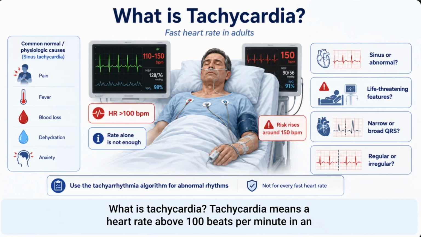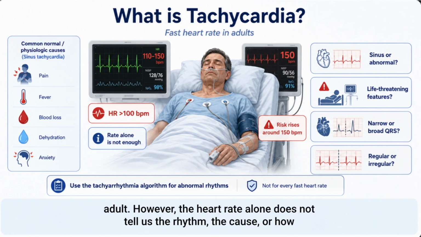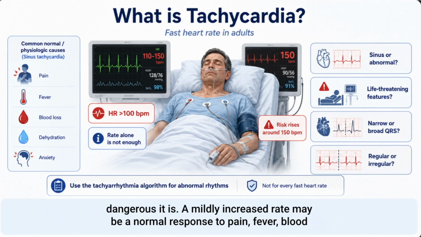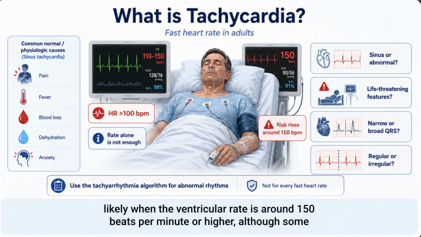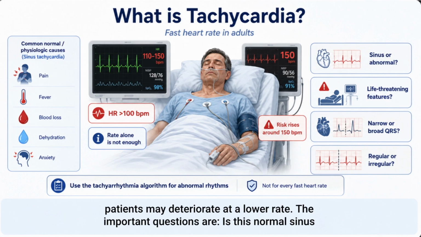What is tachycardia? Tachycardia means a heart rate above 100 beats per minute in an adult. However, the heart rate alone does not tell us the rhythm, the cause, or how dangerous it is. A mildly increased rate may be a normal response to pain, fever, blood loss, dehydration, or anxiety. In peri-arrest patients, hemodynamic problems are more likely when the ventricular rate is around 150 beats per minute or higher, although some patients may deteriorate at a lower rate.